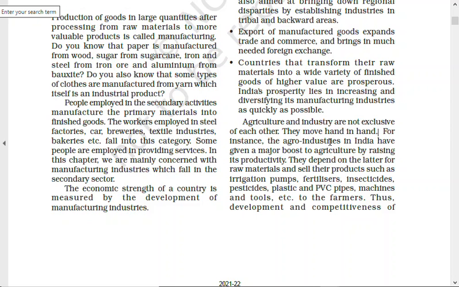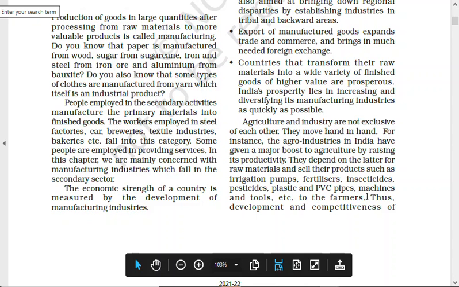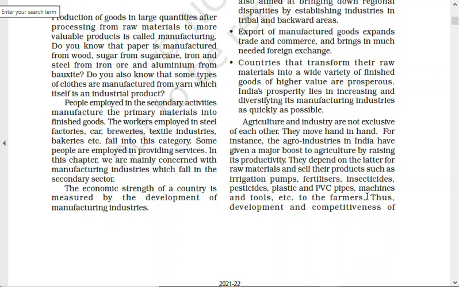So you will write here, the agro industries in India have given a major boost to agriculture by raising its productivity. So what is agro industries? Agro industries means agriculture related industry which produces things for agriculture. They depend on the latter for raw material and sell their products such as irrigation pumps, fertilizers, insecticide, pesticides, plastic, PVC pipe, machines and tools, etc. to the farmers. So this paragraph is very important. Basically this comes for justify the statement, so you should know what to write here.